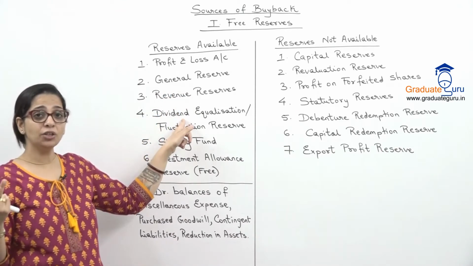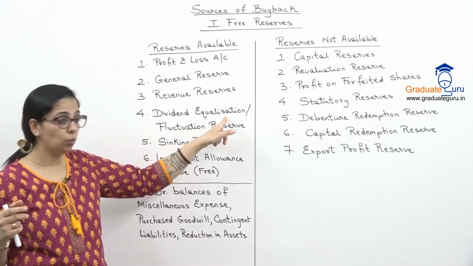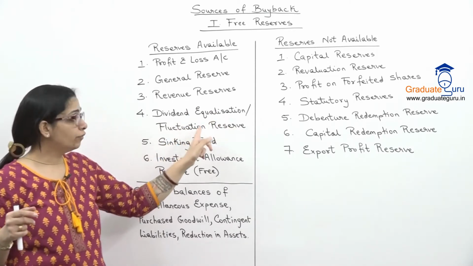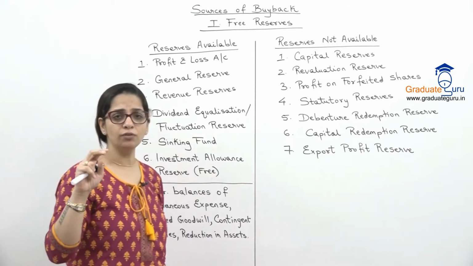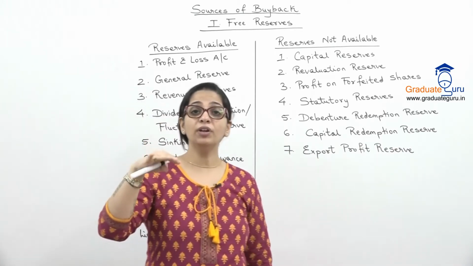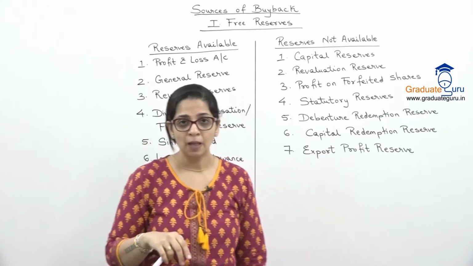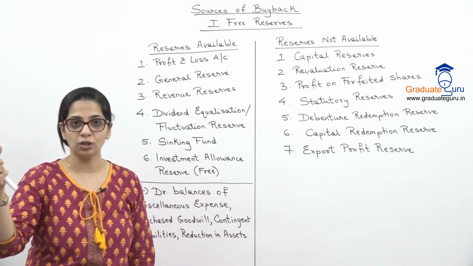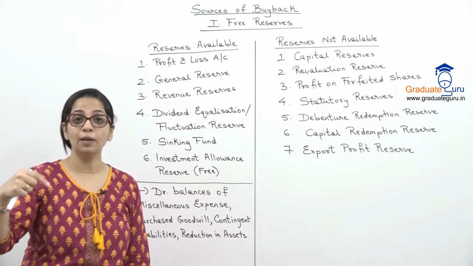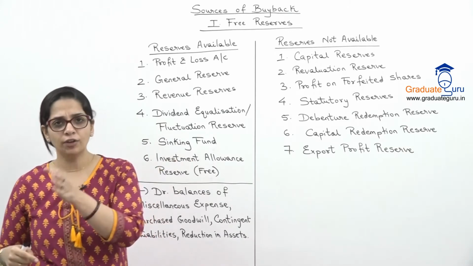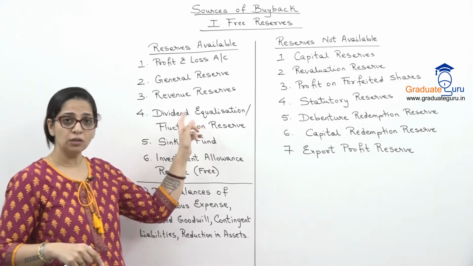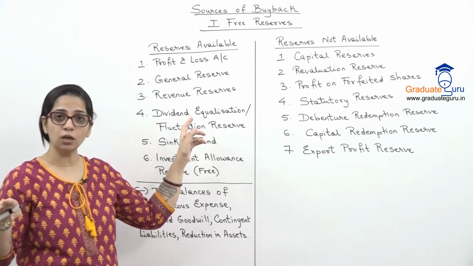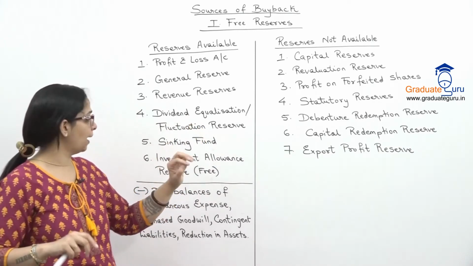Then you have another reserve which is called dividend equalization or fluctuation reserve. Sometimes a company creates a reserve ताकि हर साल का dividend almost same रहे. So dividend equalization means in order to be able to pay almost equal dividend every year, this reserve is created. Again, it's a free reserve. I can use it for buyback.